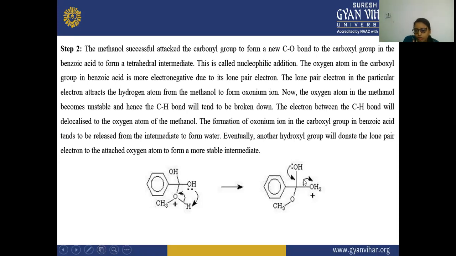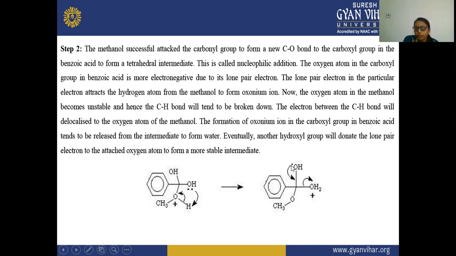Now, if this water molecule is removed from here, then this carbon will become unstabilized. So to stabilize it, another oxygen atom, this oxygen atom, will help.